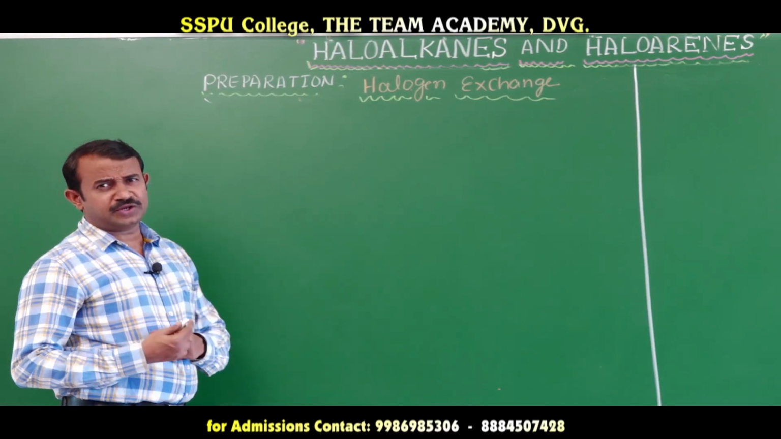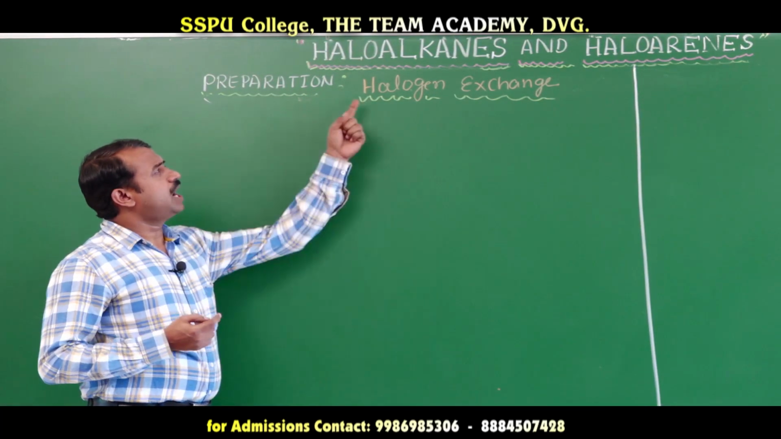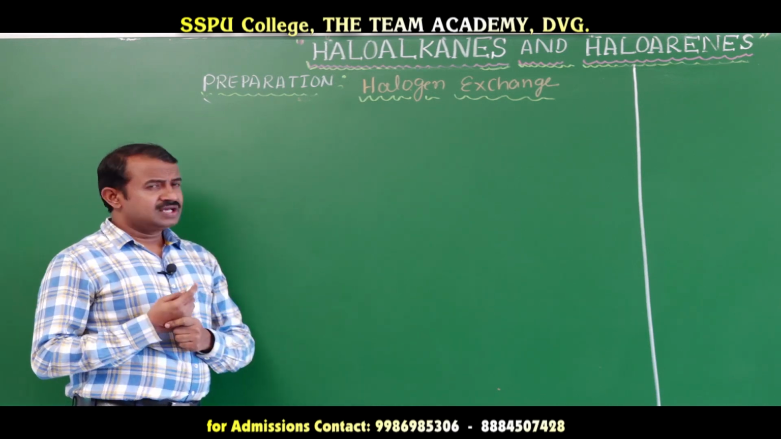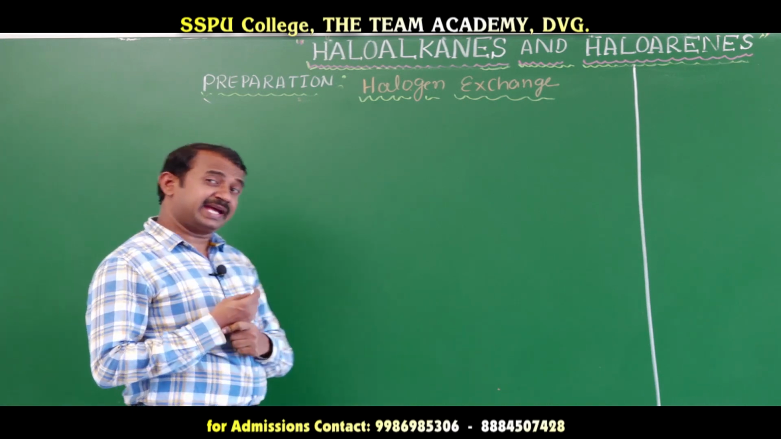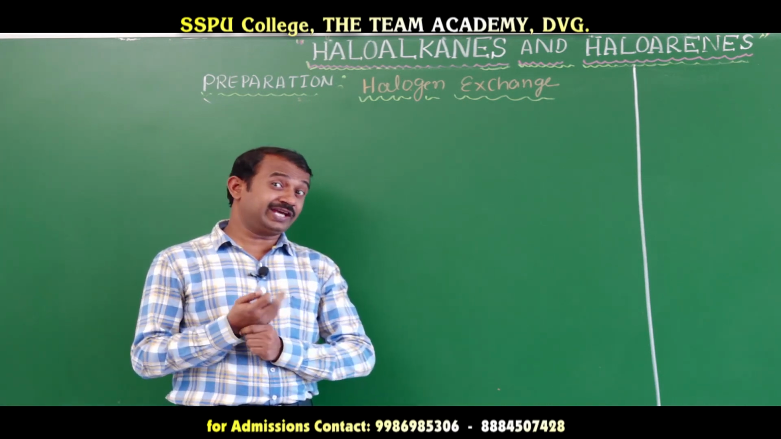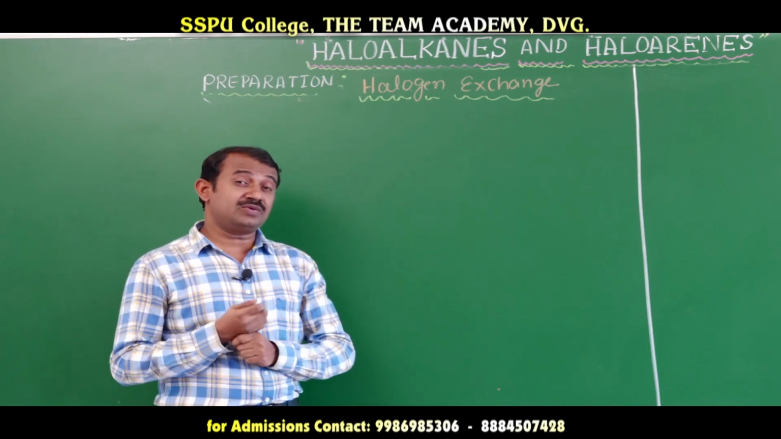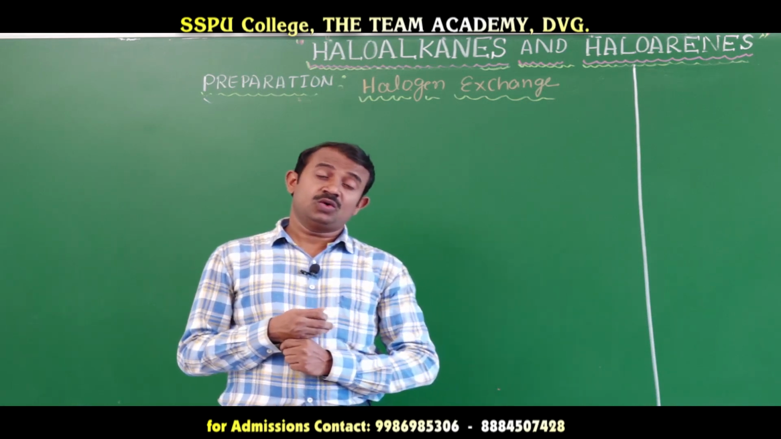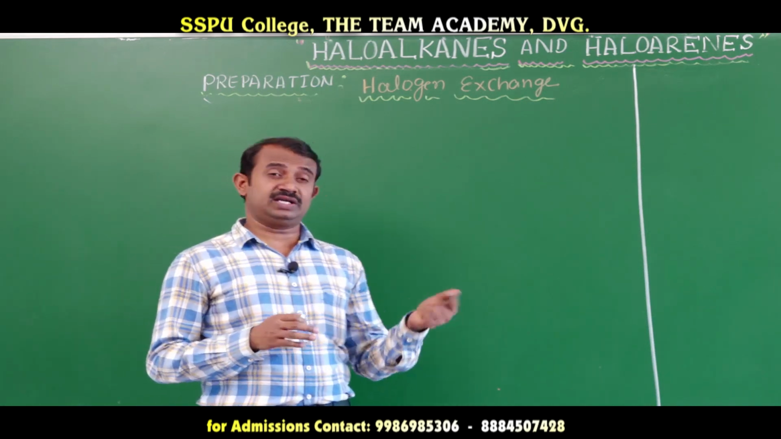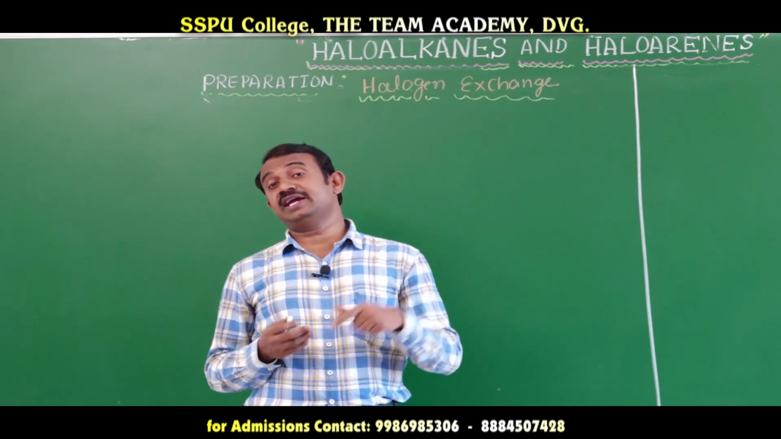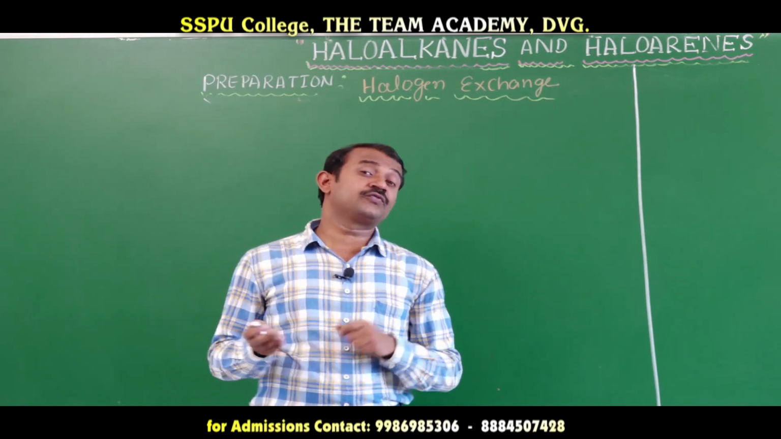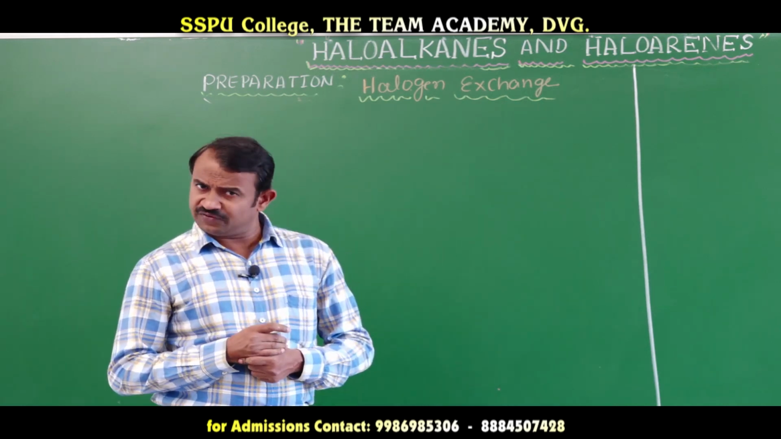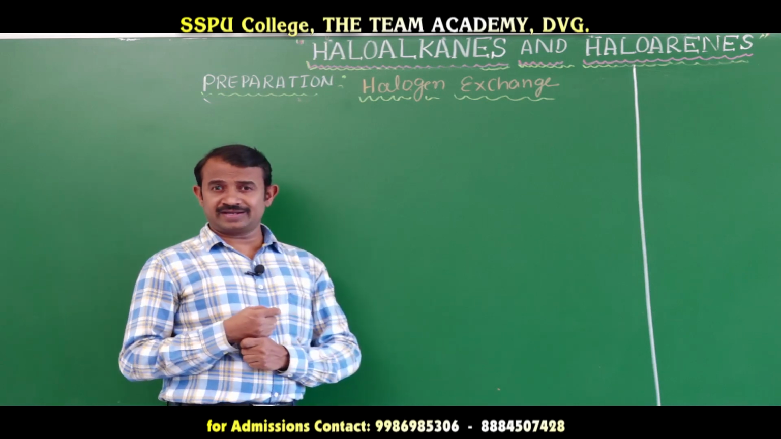Next we will go for the preparation of haloalkanes by the halogen exchange method. Some haloalkanes we cannot prepare directly. Fluoromethane we cannot directly prepare. First you have to convert to chloromethane or bromomethane. When bromomethane reacts with silver fluoride, we get the fluoro compound. Introduction of fluoro and iodo into alkanes is very difficult, that's why we go for the ion exchange method.